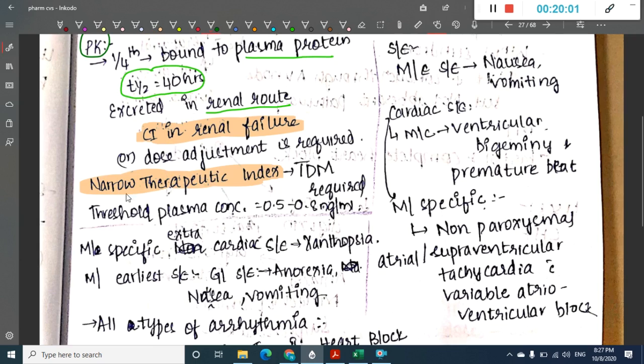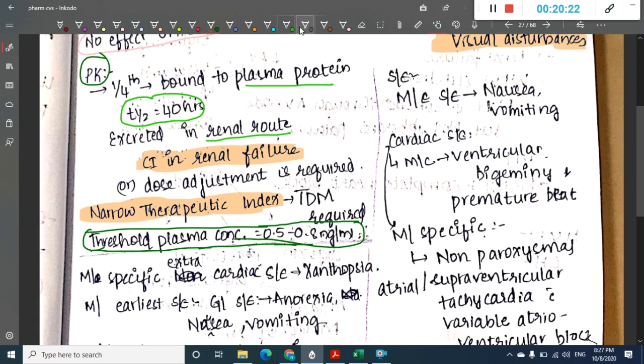If you were asked what is the threshold for plasma concentration of digoxin, the threshold for plasma concentration of digoxin is 0.5 to 0.8 nanogram per ml. That is pharmacokinetics. Then after pharmacokinetics, we will have to see side effects.